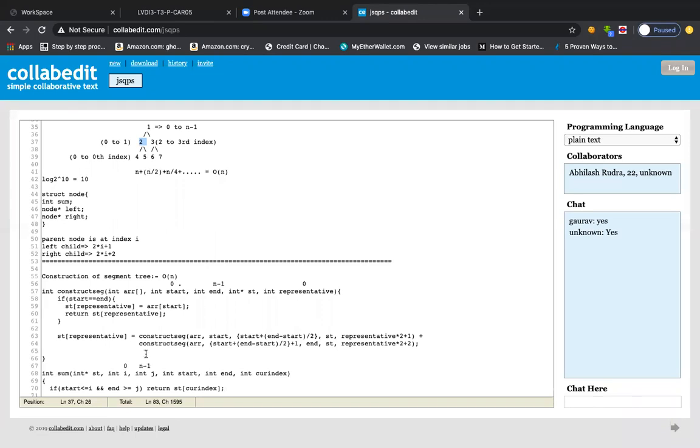And j will be how much? N minus 1. So N minus how much here? So here it will be 3, right? 0, 1, 2, 3. N is 4, and then 4 minus 1 is 3. So you see this value will become 3 basically, right? So N minus 1 is 3 only in our simple case.